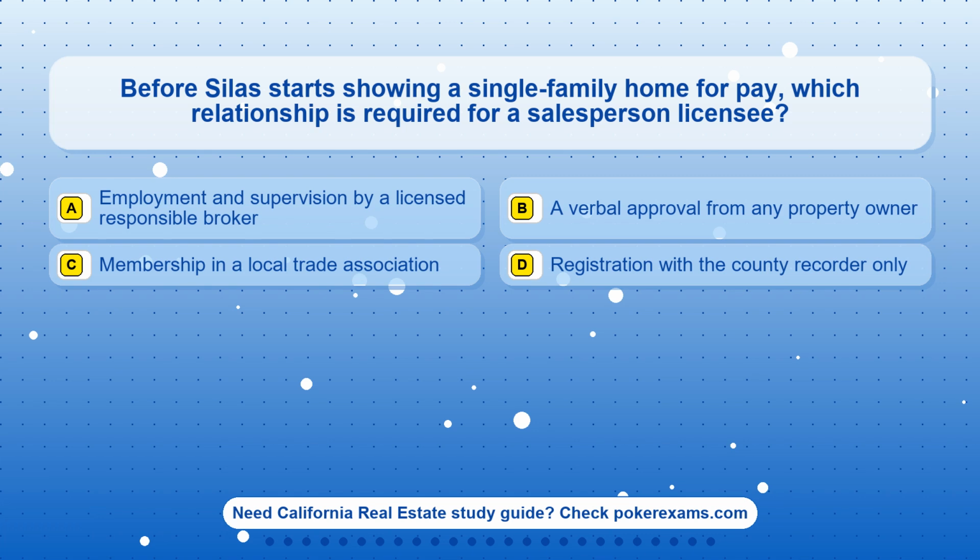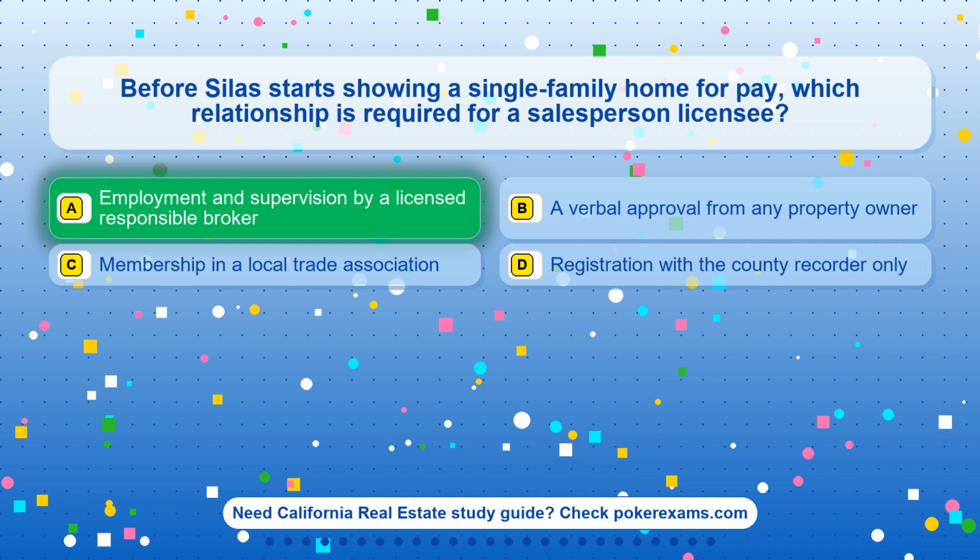Question 1. Before Silas starts showing a single-family home for pay, which relationship is required for a salesperson licensee? Option A. Employment and supervision by a licensed responsible broker. Option B. A verbal approval from any property owner. Option C. A membership in a local trade association. Option D. A registration with the county recorder only.